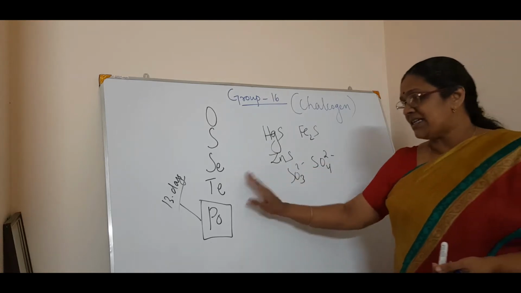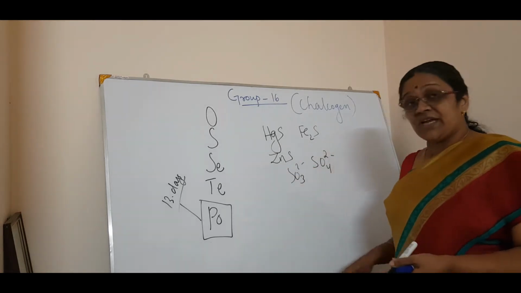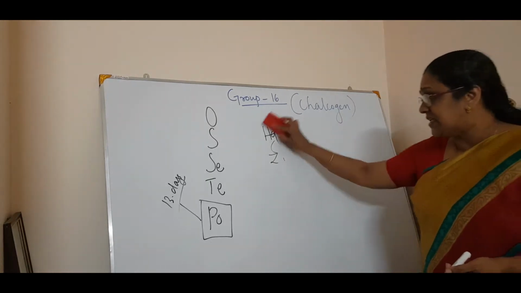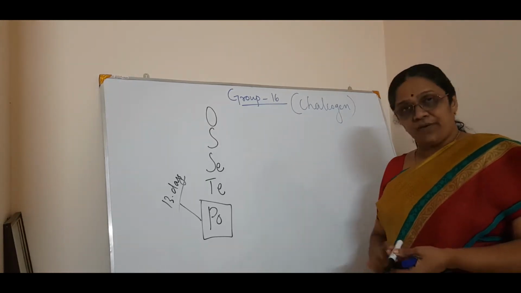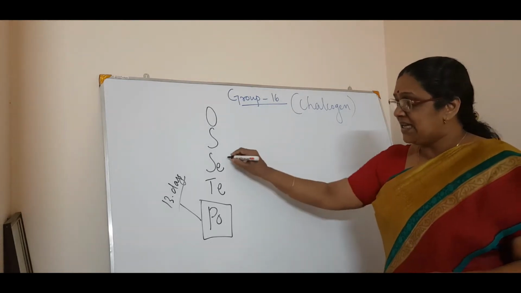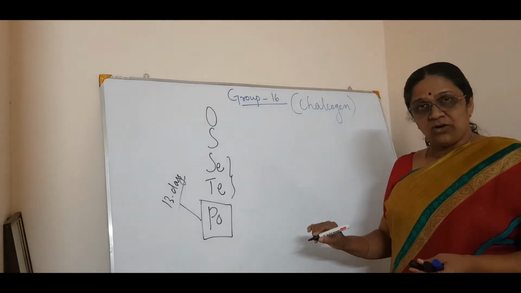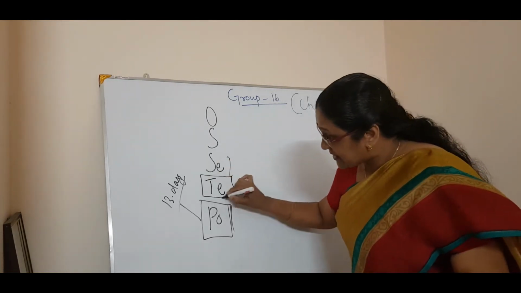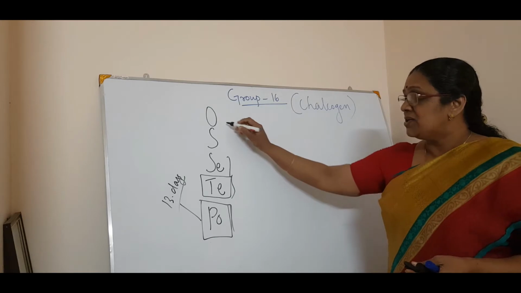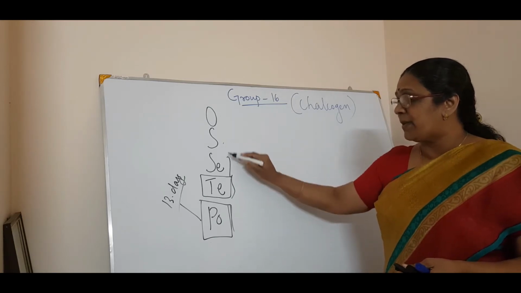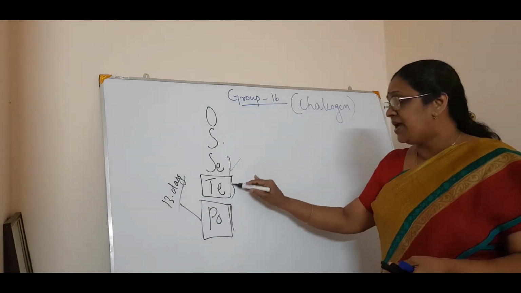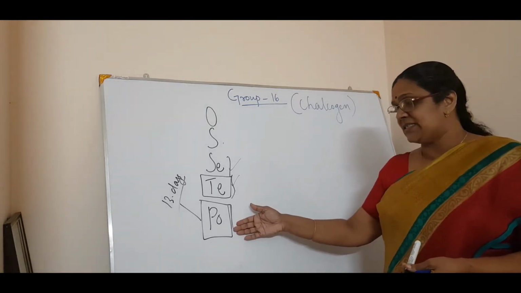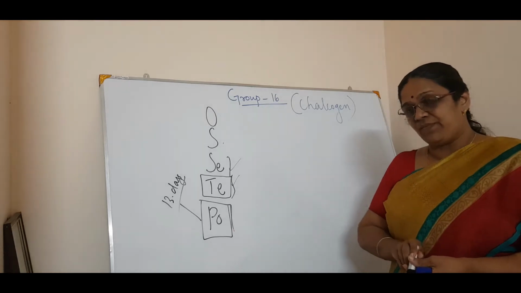Then comes selenium as well as tellurium. Now, if you know the trend in the 15th group, this is very similar to that of the 16th group. That is, oxygen and sulfur are non-metals, selenium and tellurium are metalloids, and polonium is radioactive. In fact, tellurium is somewhat metallic in nature. So oxygen and sulfur are non-metals, selenium you can call a metalloid, and tellurium is a metal. Polonium is not discussed in this chapter because it is radioactive.